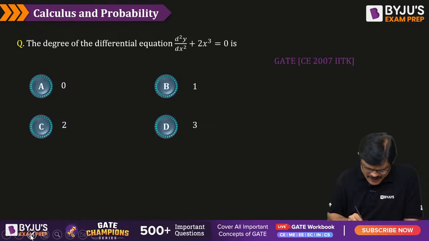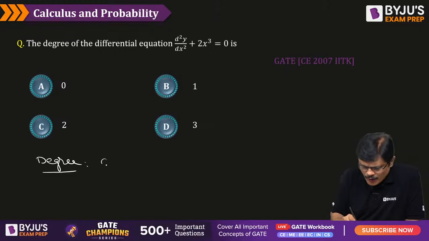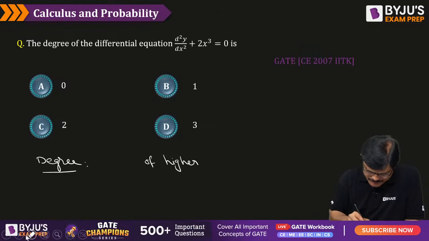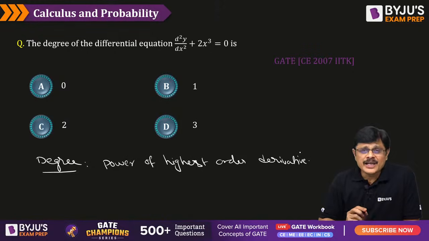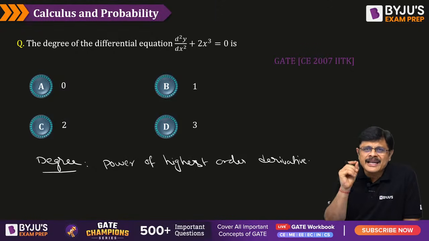Okay, first one, what is the degree of a differential equation? The degree of a differential equation is the power of the highest order derivative, when the differential equation is free of radicals and fractional powers, or when the dependent variable and its derivatives are free of fractional powers.